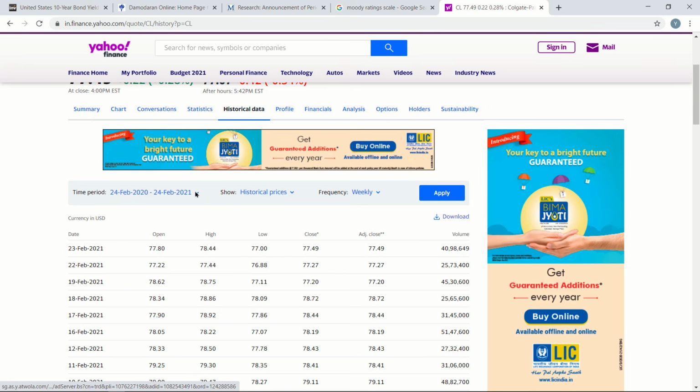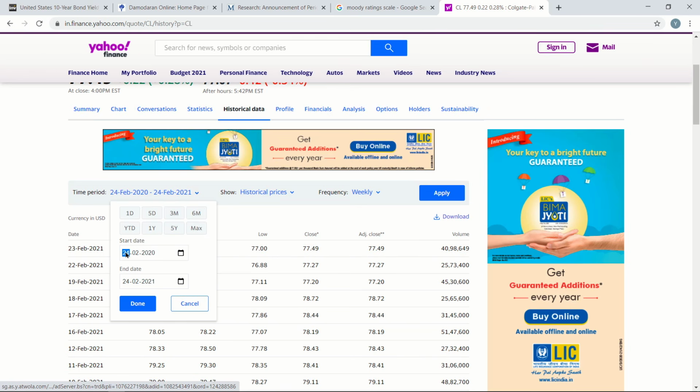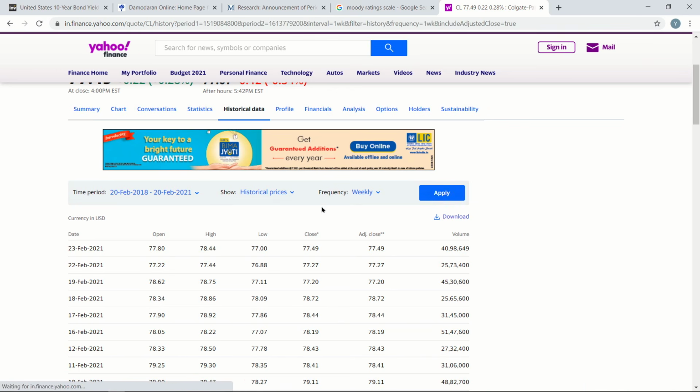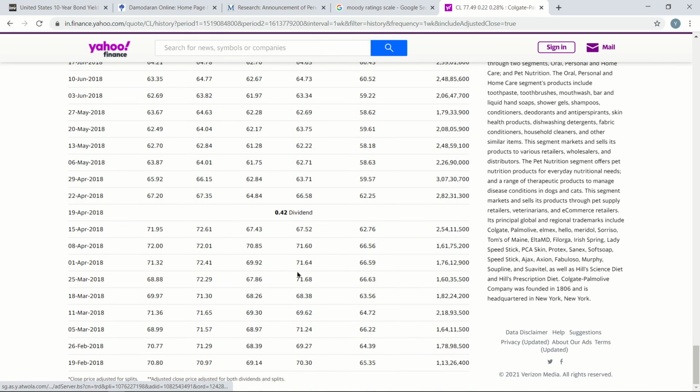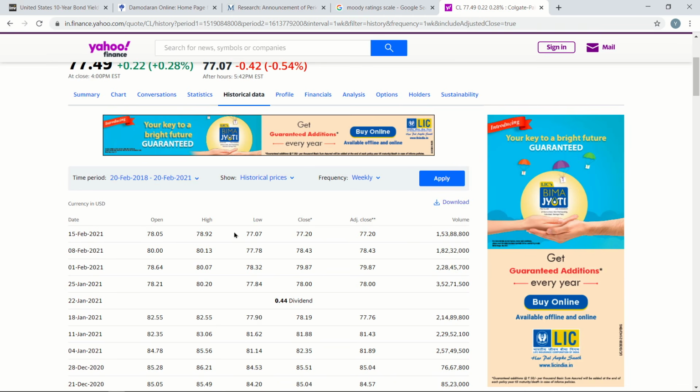Frequency would be weekly and I'm doing valuation on 20th February. So my last 3 years would be 20th February 2020 to 20th February 2021. Done, and then click on apply. So this will show me weekly data for the last 3 years. Okay, so this is the weekly data. Current price is 77.20. And I'll just click on download.